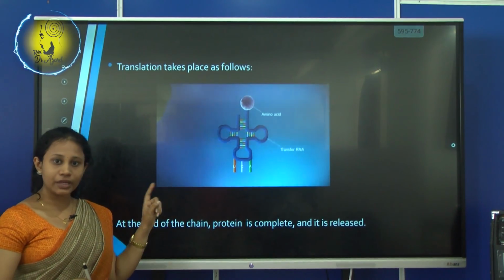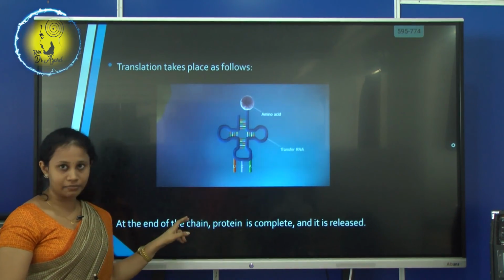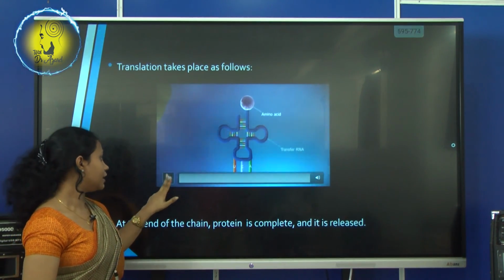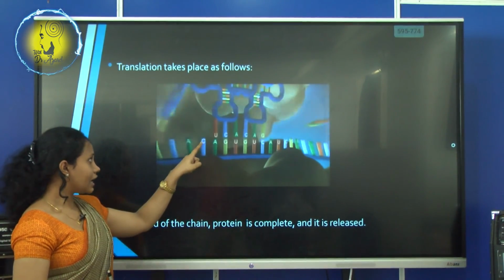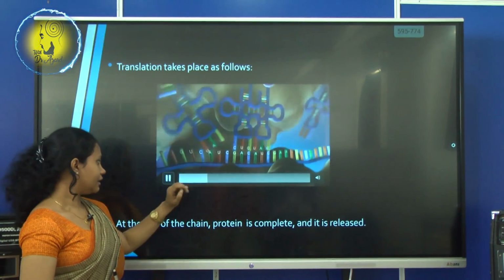So in this video, you can see how the protein synthesis, actually the translation part, is taking place. First, the tRNA brings the amino acid to the mRNA. Then the second tRNA brings the amino acid to the mRNA.